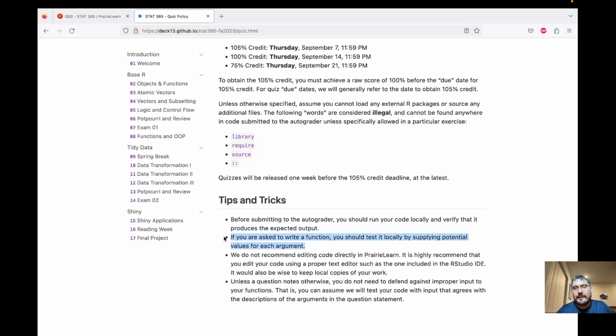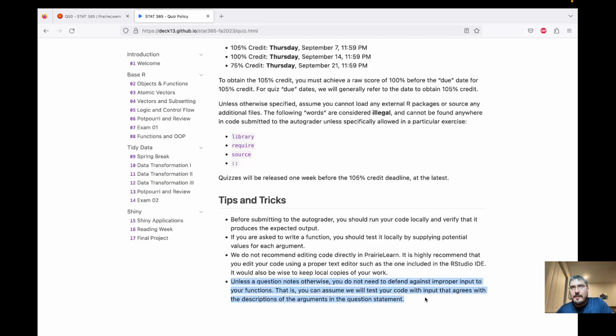Same thing. We don't know what functions are yet, but we will eventually. So same idea: if you're writing a function, test it, make sure it works, and then submit it. We'll go over the editor in Prairie Learn. It just isn't a very good editor. R is the same, it allows you to type in things the same, but the Prairie Learn editor doesn't allow you to check your work, so it's just not advisable to work with. So work with R and then submit into Prairie Learn.